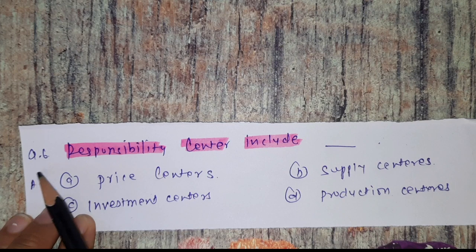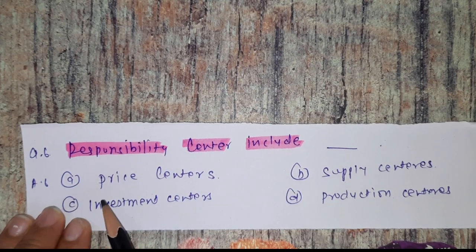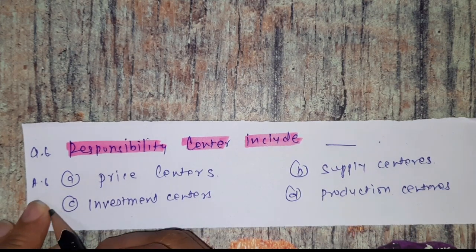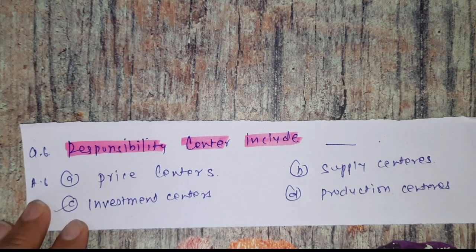Question number 6. Responsibility center include. Options are A, price centers. B, supply centers. C, investment centers. And D, production centers. Which is the correct one? It is option C, investment centers. Okay. Responsibility center include investment centers. Now we see 7th one.